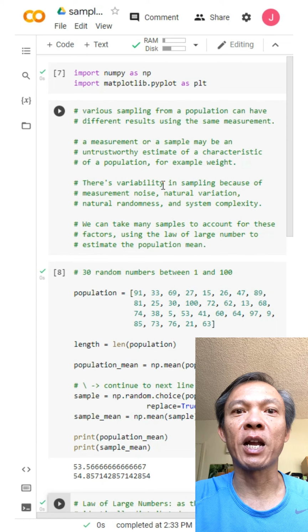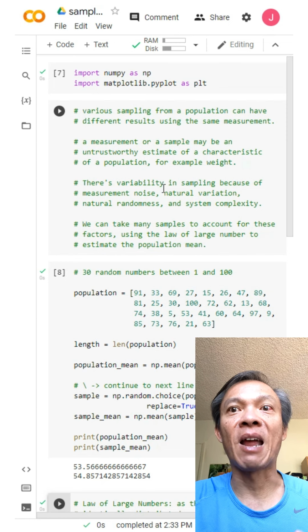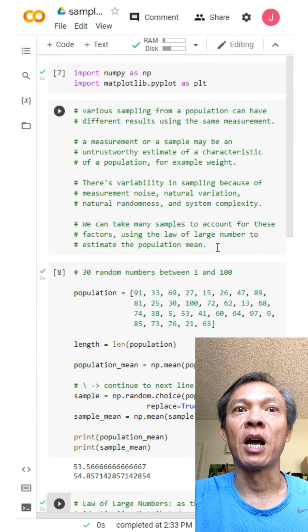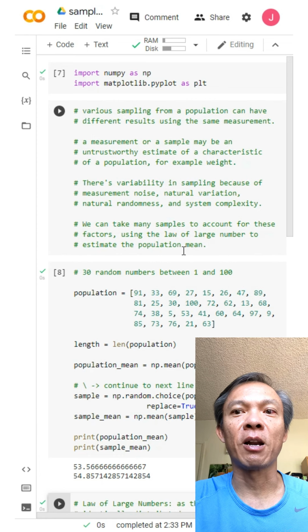So one way we can take into account the sampling variability is to take a lot of samples, because when we take a lot more samples, we can use the law of large numbers to estimate the population mean. Basically, what it means is that if you take a lot of samples and you take the average of those samples, then that average is going to approach the population average for that particular parameter.